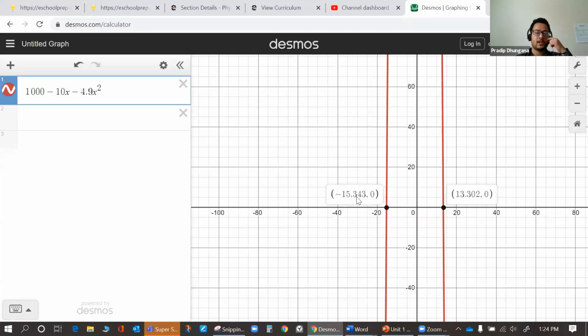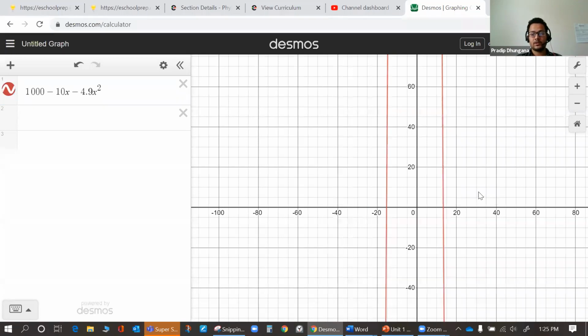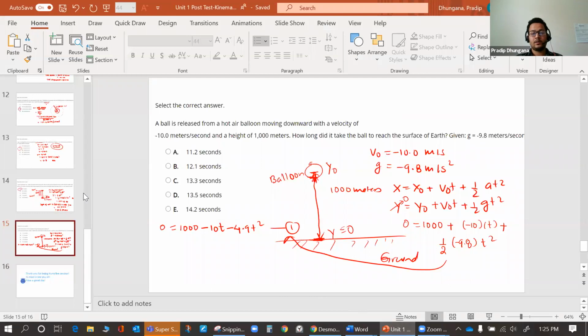But time cannot be negative, so we'll exclude that value. So the time would be 13.3 seconds. That means at 13.3 seconds, the ball will reach the surface of the Earth.